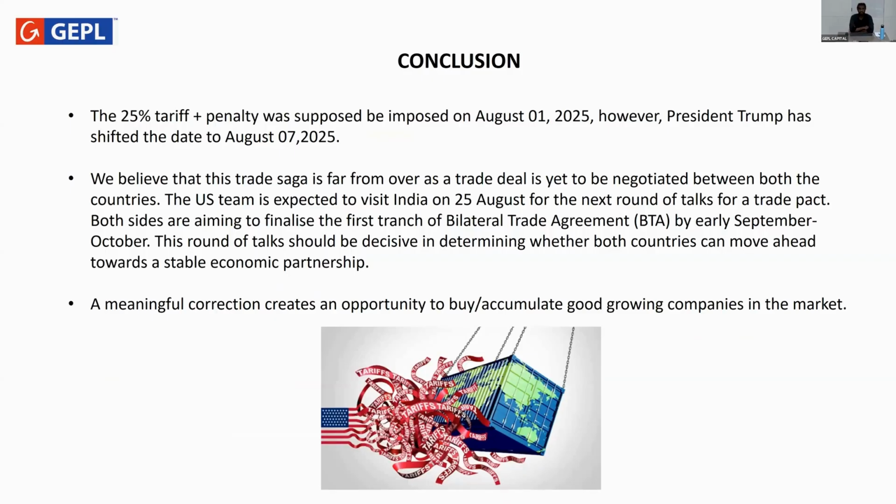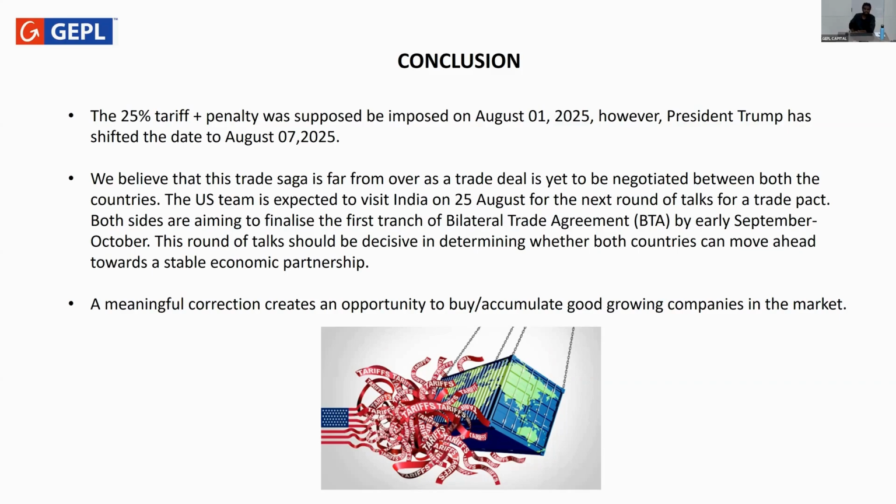So to conclude this video, I would say that even if we are seeing these trade tariff talks, India's export to the US is approximately 2% of the GDP, and overall it is expected that only 20 basis points of impact should be seen on the GDP side. So overall, on the economic front, I would say these tariffs from the US should not matter much to the overall economy of India. However, there are companies that primarily export to the US. So some of these companies will be impacted heavily.